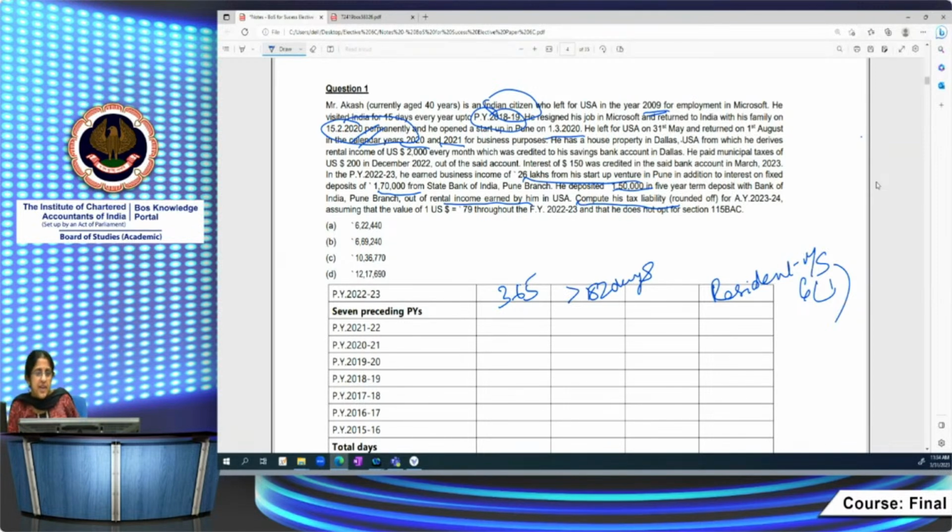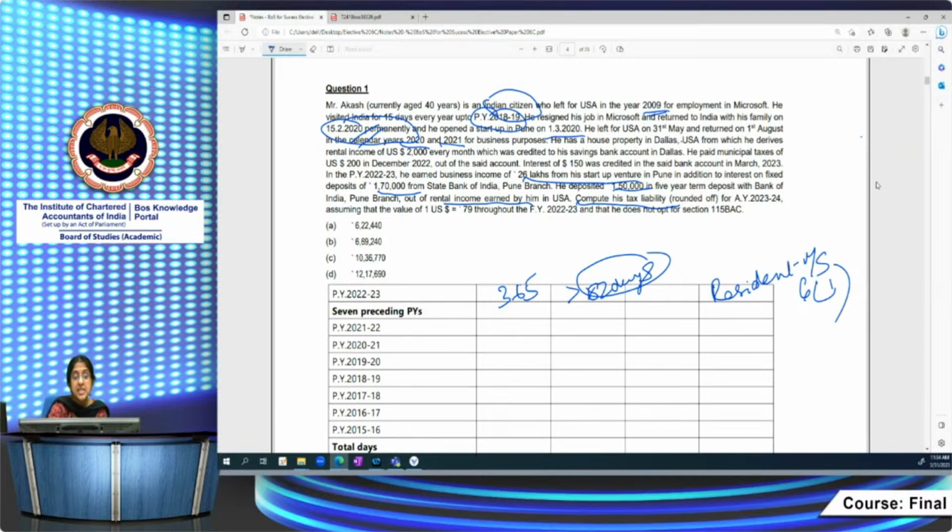Since he satisfies the 182 days condition, I need not check the 60 plus 365 days condition in his case, because he's not coming to India for a visit. He's come back to India permanently, and that too two years back. Of the two conditions, either the 182 days condition or the 60 plus 365 days condition, since he's satisfying the 182 days condition itself, I need not go into the 60, 365 days condition. So he stayed in India for greater than 182 days.